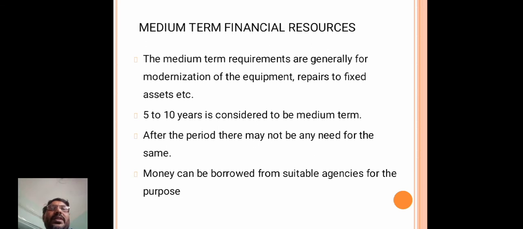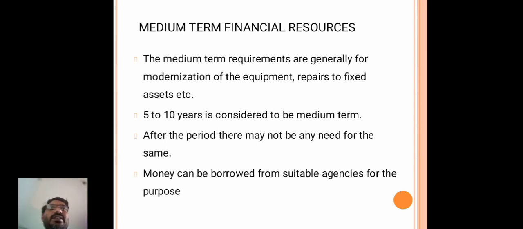Medium term capital is generally for modernization of the equipment and repairs to fixed assets like building and machinery. The term is 5 to 10 years to be considered as medium term.